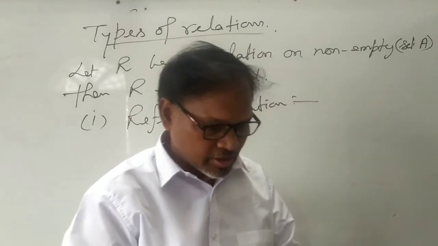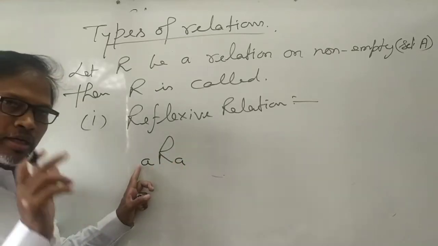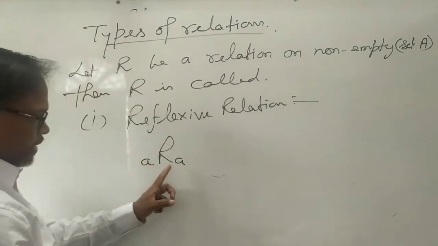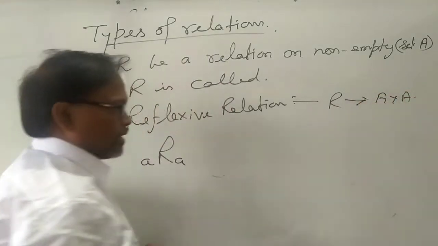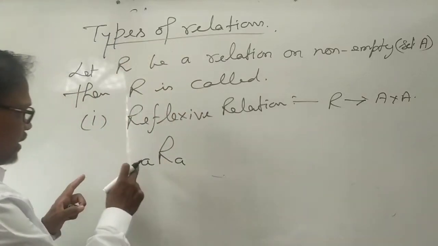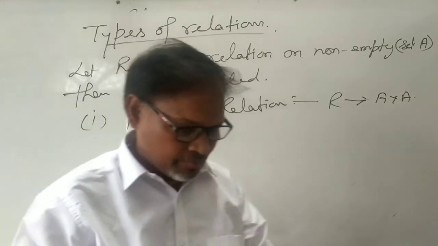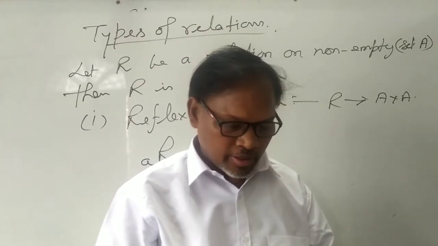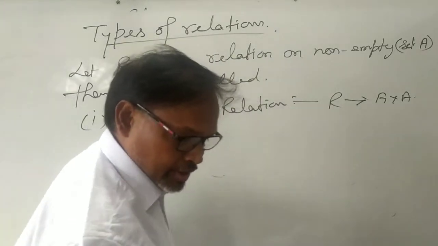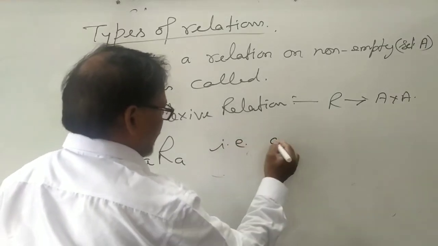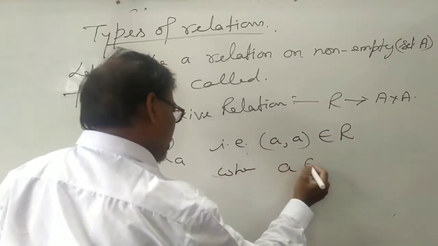What is the meaning of the reflexive relation? If A is an element of the non-empty set A, and R is a relation on A, and if A is related to A, that is, (A, A) belongs to R for all A belonging to set A, then it is called the reflexive relation.